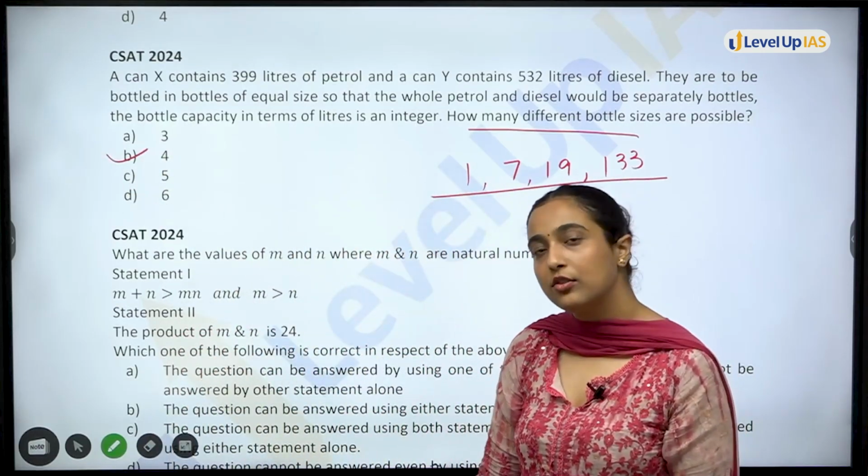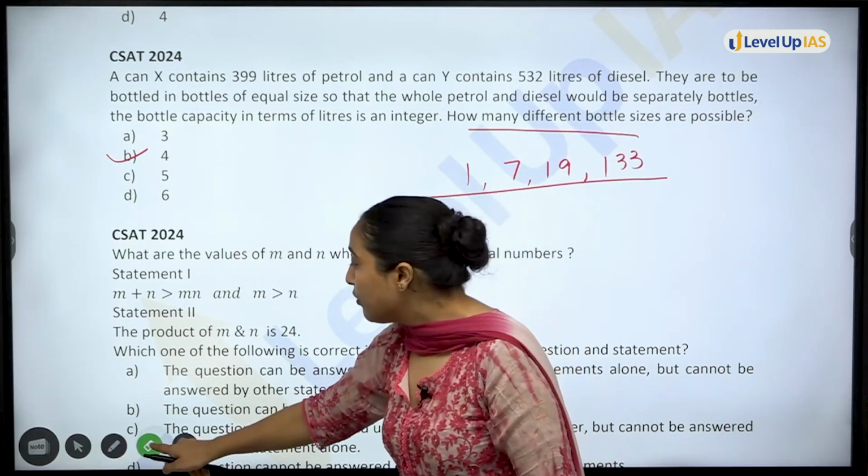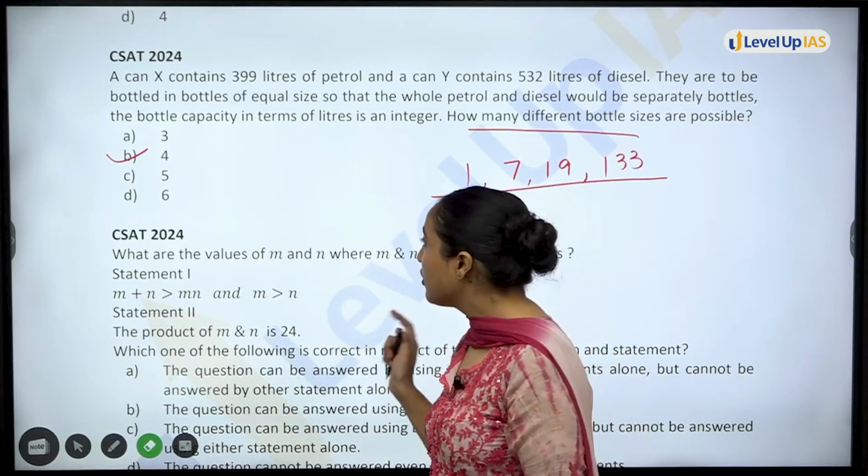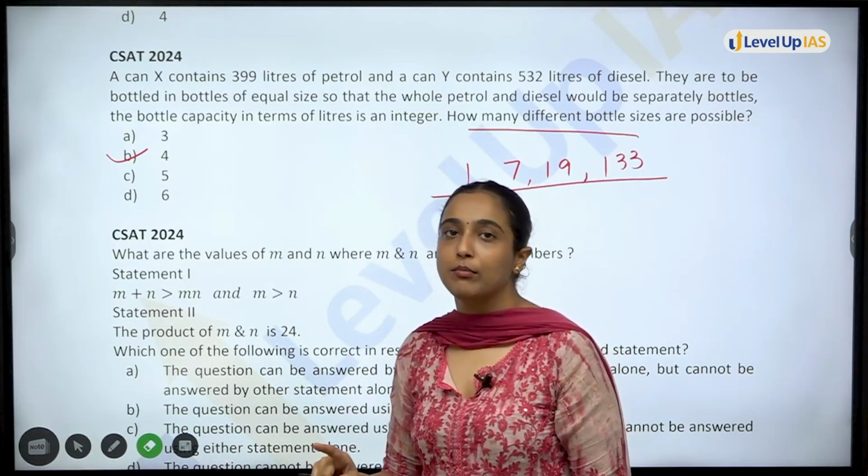Okay, understood this much. Now you can see in 2024 only 2 questions of common factors are given to you. So you have to keep it in mind that this concept is important.